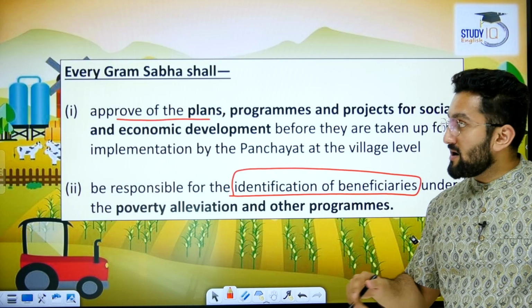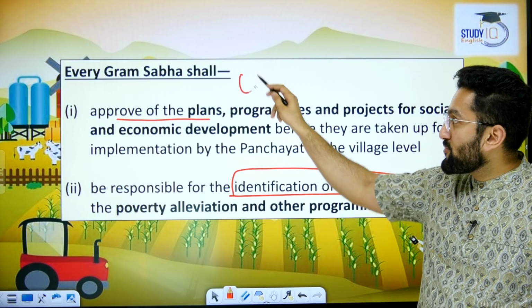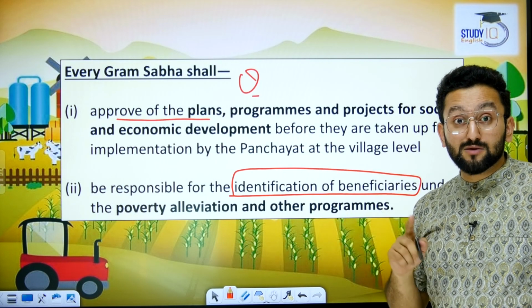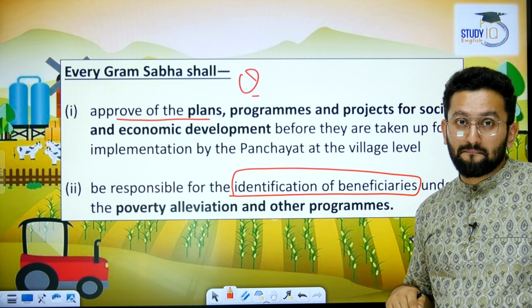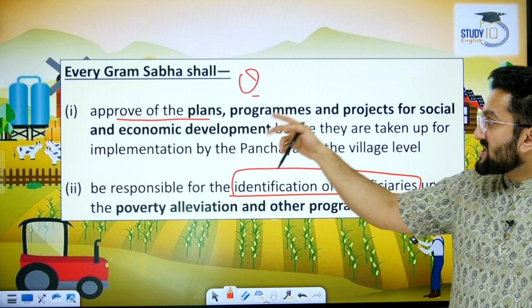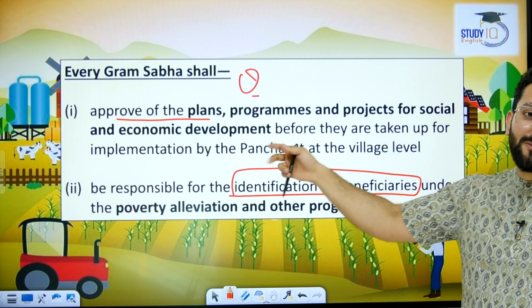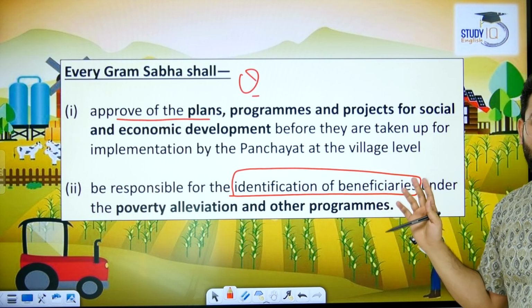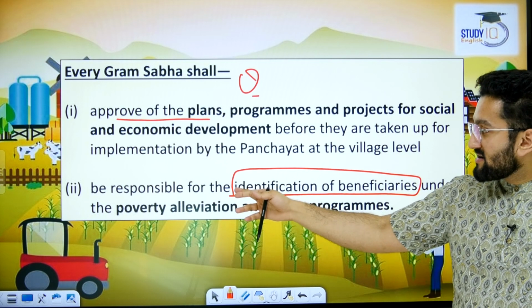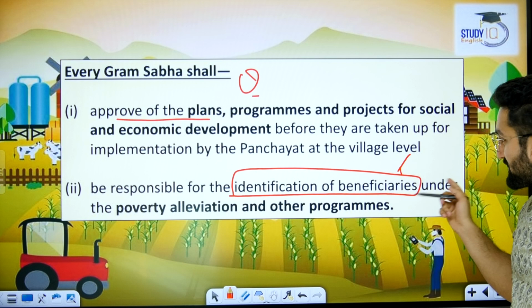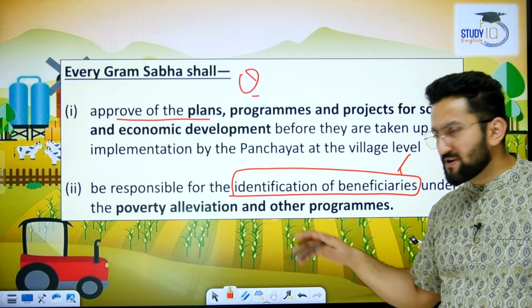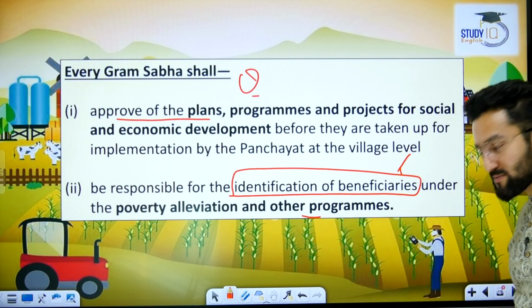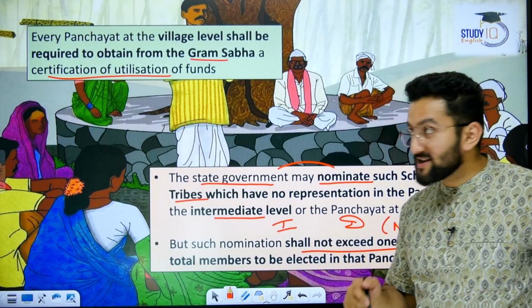Now, every Gram Sabha shall approve plan. Now, this is important. As per PESA, this is the power. Approve plans, programs, projects for socio-economic development. Gram Sabha is going to approve that. Responsible for identification of beneficiaries also of different poverty alleviation and other programs of government. Who is going to be the beneficiary?